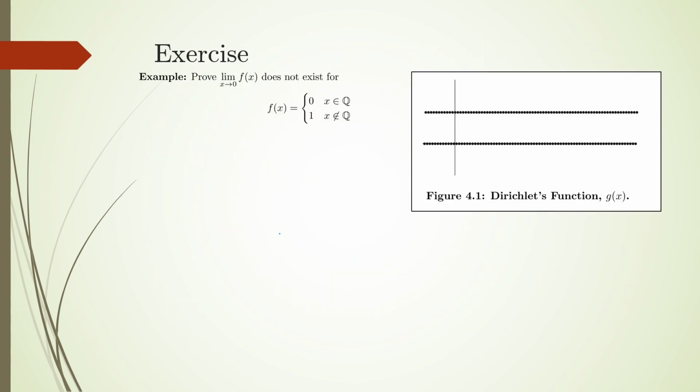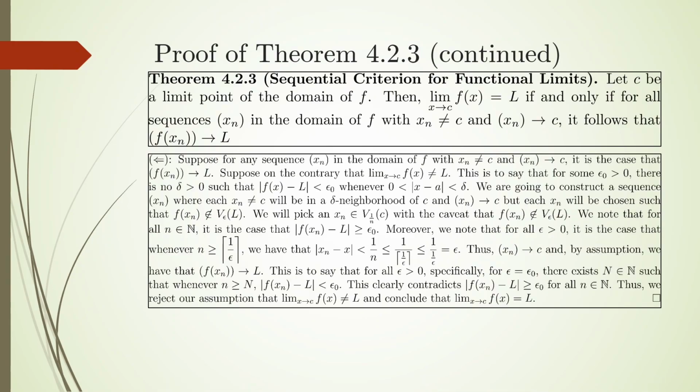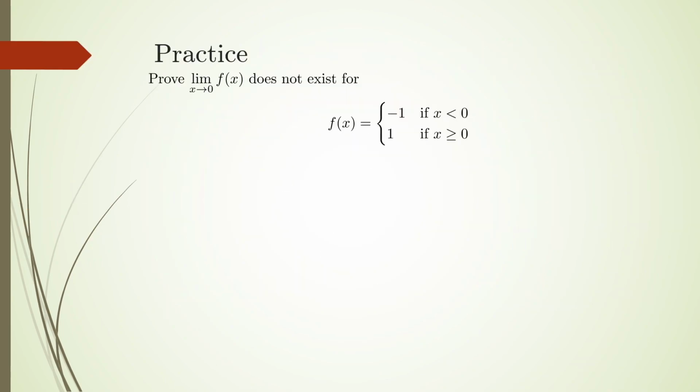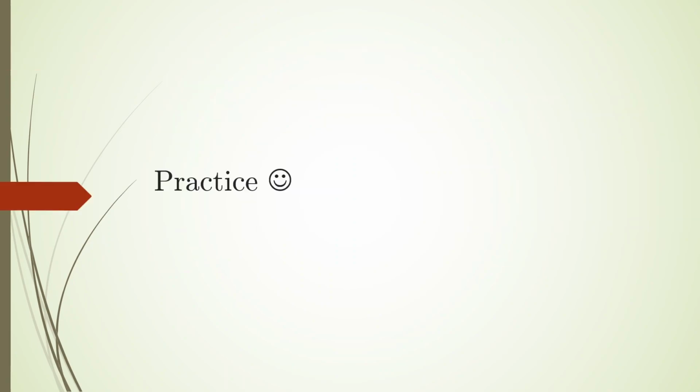If you could permit me to go back, it was the limit as x approaches zero of Dirichlet's function, right? That does not exist, and that was using just the negation of the definition of functional limit. Now we're going to use the divergence criterion for functional limits.